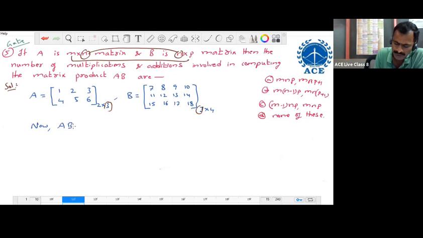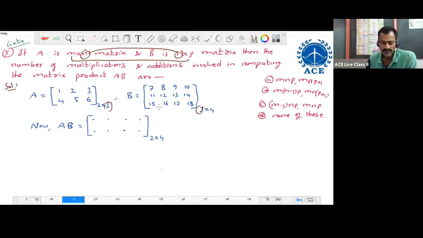Now the AB matrix is 2 by 4. That is 2 rows, 4 columns. Along the first row, 4 elements. Along the second row also 4 elements. 2 into 4, 8 elements, or 4 plus 4, 8 elements only. To obtain these elements of the AB matrix, we choose something from the first matrix, we choose something from the second matrix. After that, we do something, we get something, we write something.